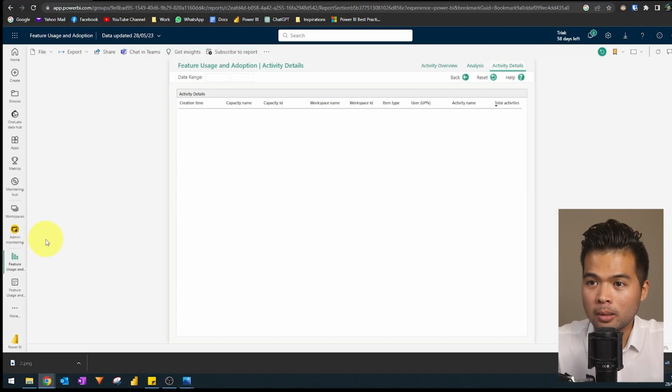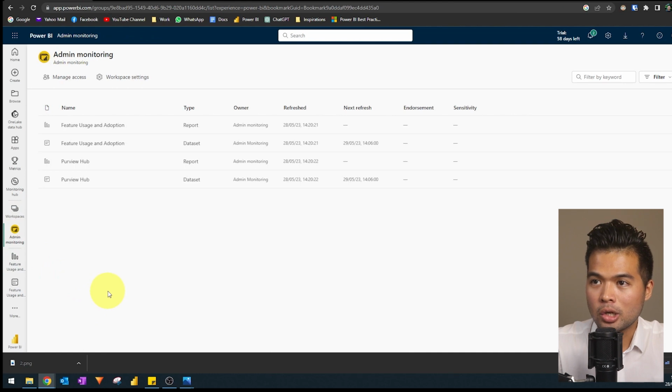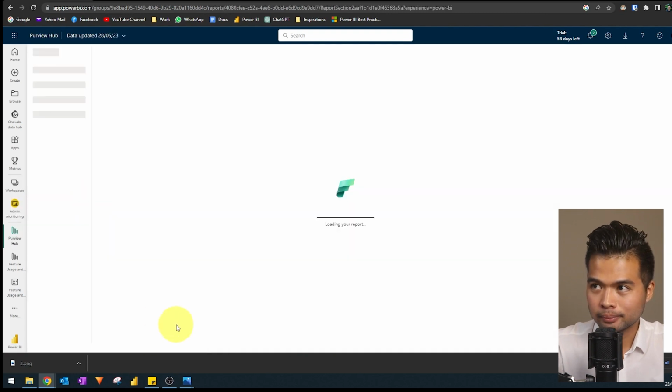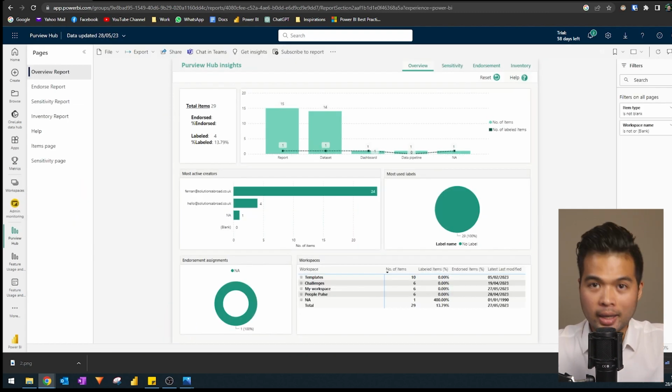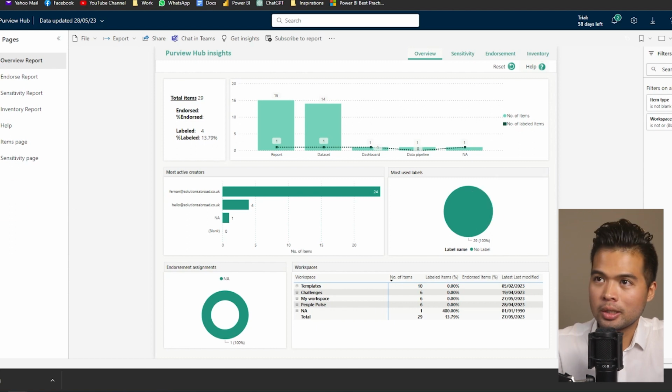The Purview Hub is another report that the admin monitoring generates for us. This report is mainly aimed at compliance with data. As you can see, it's like the feature monitoring hub. It also catalogs the different items that we have in our tenant, but along with that, it tries to bring together the different kinds of data security that we could apply within our tenant. For example, this first page is just an overview.